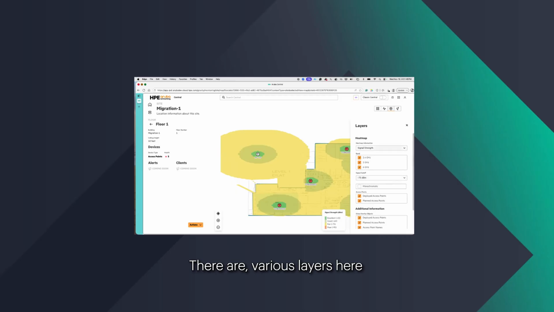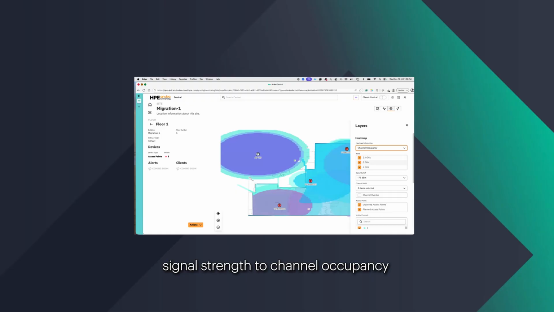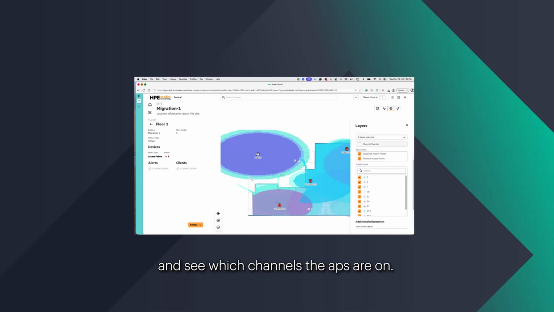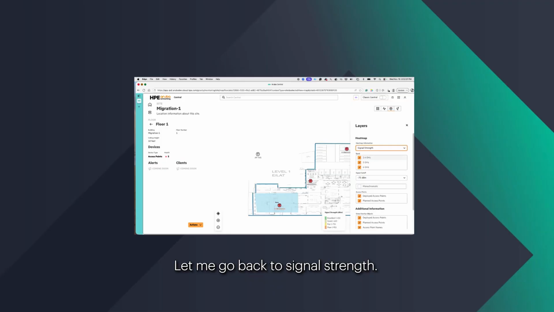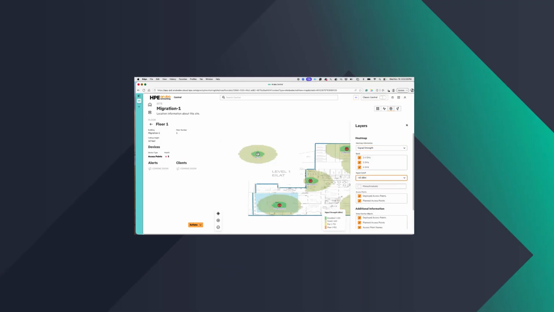There are various layers here, which we can pick and choose. We can change it from signal strength to channel occupancy and see which channels the APs are on. Let me go back to signal strength. There is also a cutoff, which tells you how the signal cutoff looks when you change the value. So these are some useful troubleshooting steps that we've added to visualize how the network looks on the floor plan. Now this takes care of our site level migration. Let me now jump to global.